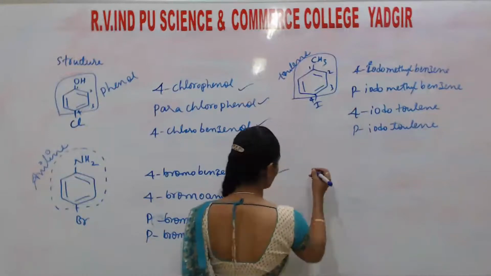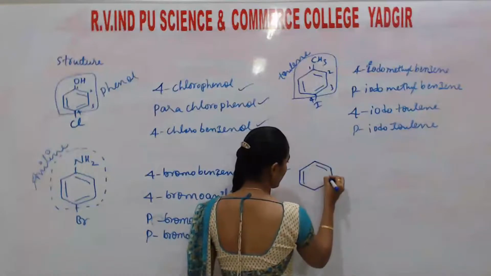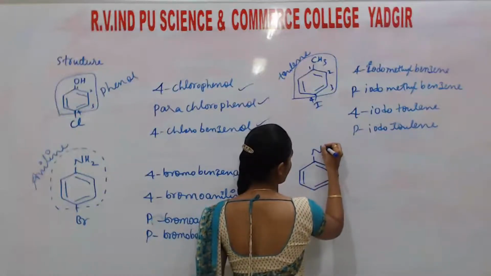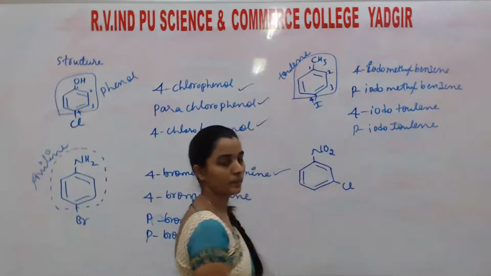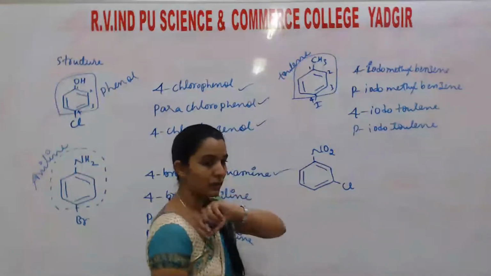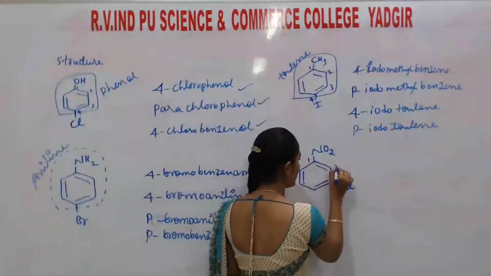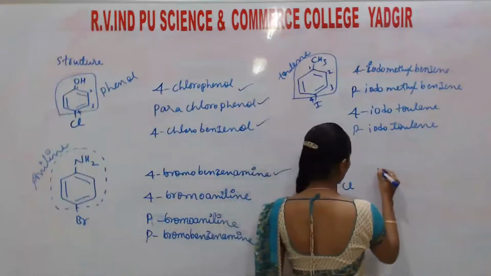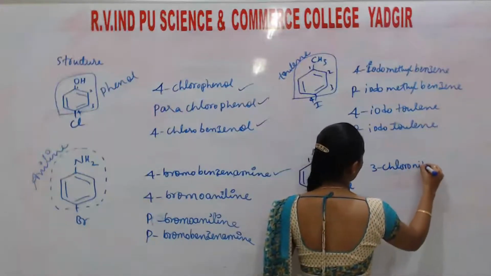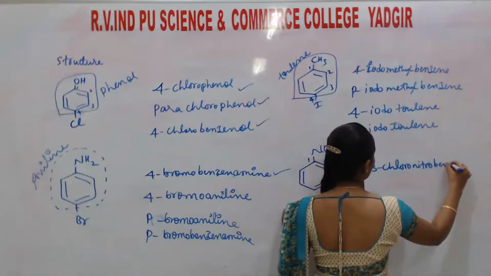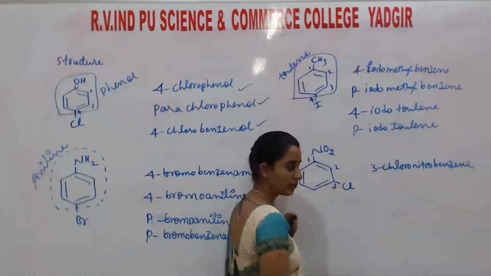Understand? And the last one, the example is for NO2. That is nitrobenzene. Here it is Cl. Okay. So for nitrobenzene, no other name is there, students. This is 1, 2, 3, means you may write it as 3-chloronitrobenzene.